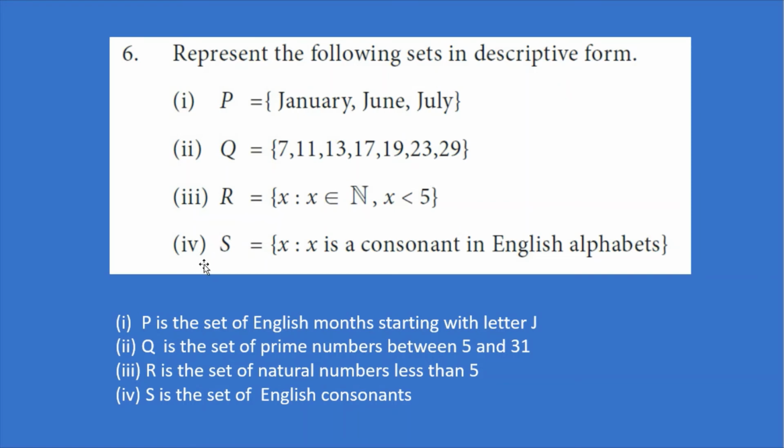The fourth one is S is equal to the set of X such that X is a consonant in English alphabets. So, how can we change this to descriptive form? We can say English consonants. So, S is a set of English consonants. That's all.